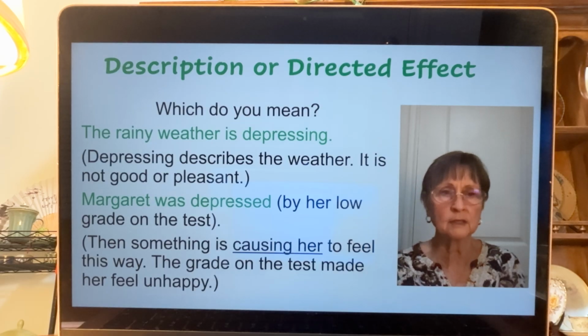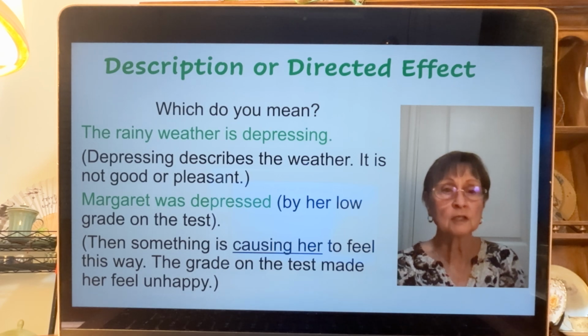Margaret was depressed by her low grade on the test. Something is causing her to feel this way. It's the grade on her test that made her feel unhappy. So Margaret was depressed.